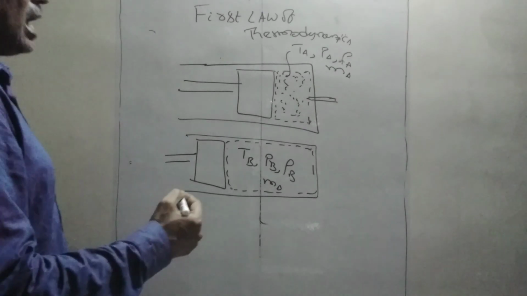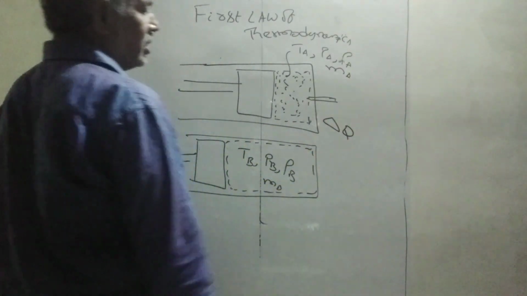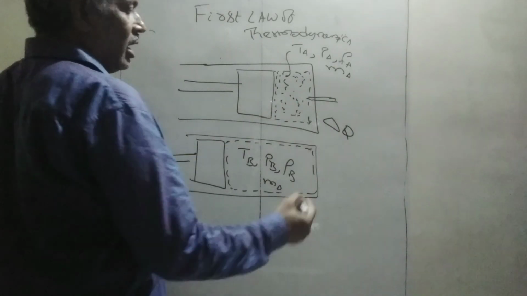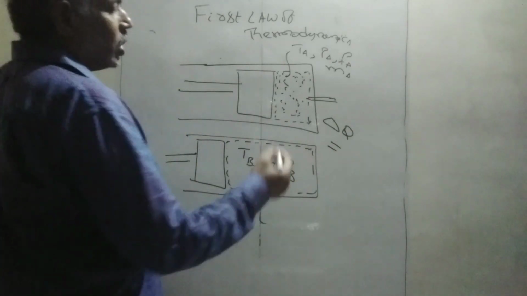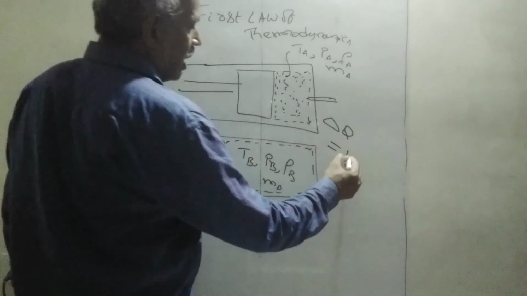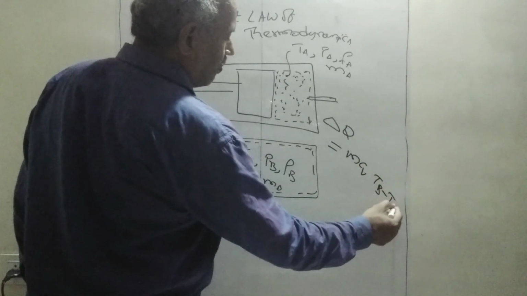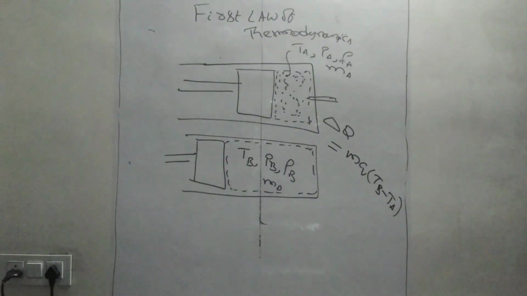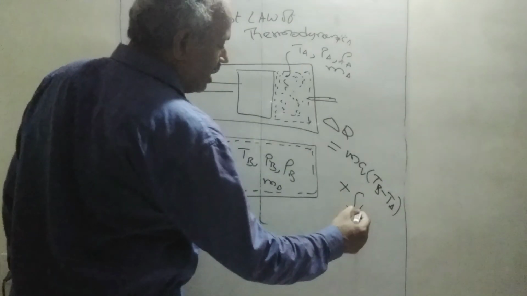Now within this, what is happening? We are giving delta Q amount of heat to this compressed air-fuel mixture, and this delta Q is used to change the internal energy, m Cv into (Tb minus Ta). This is the energy, plus some work is done, that is integral P dV.